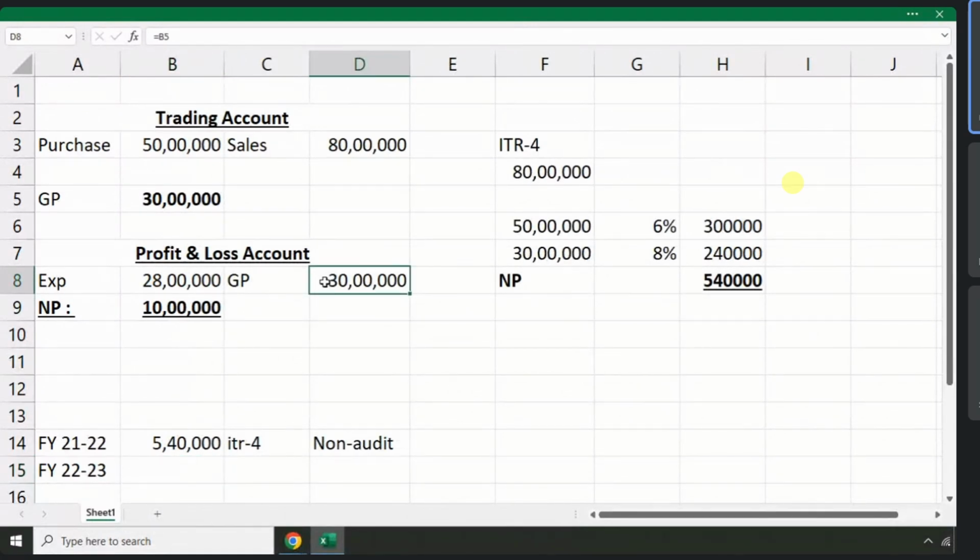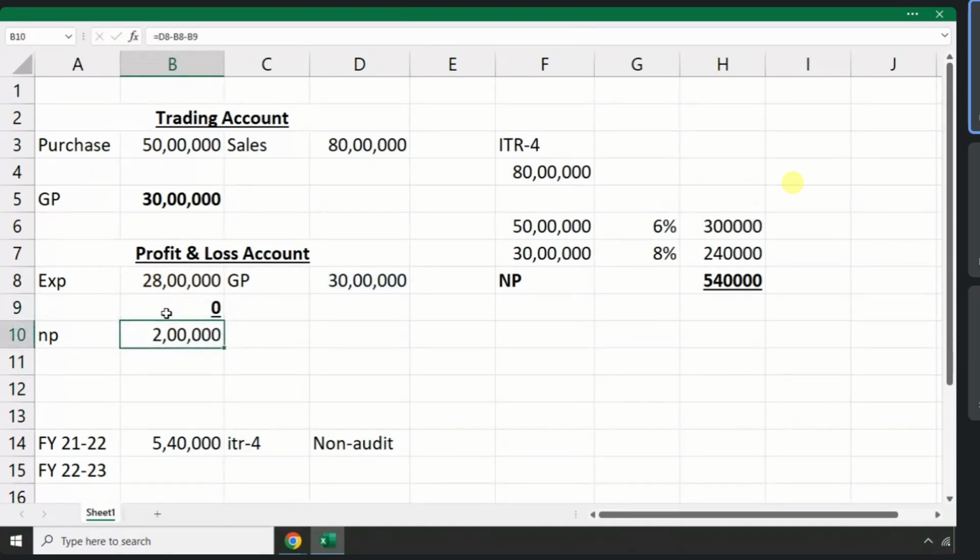Assume your gross profit is the same, and your expenses have increased to 28 lakhs. Your net profit is 30 lakhs minus 28 lakhs. So what is your net profit in this year?